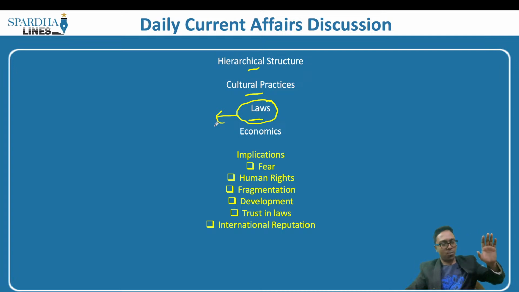So what are we speaking about? We are speaking about the caste system. We are saying that there exists a particular Varna system where there is differentiation of superiority and inferiority, and this continues to perpetuate violence even in the present situation, and these are the major causes as to why there is this particular issue. What are the implications of it?